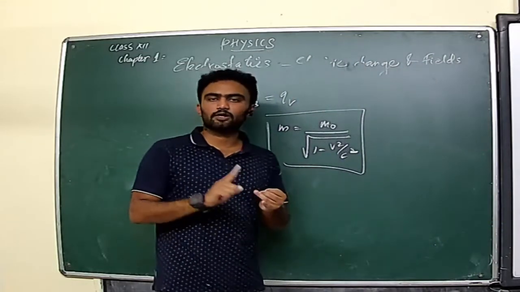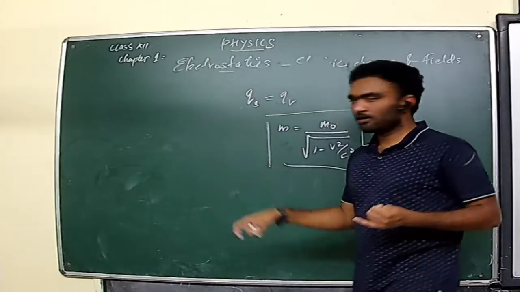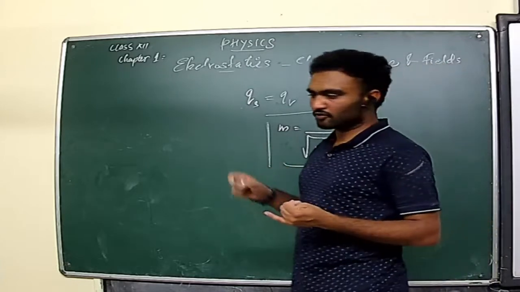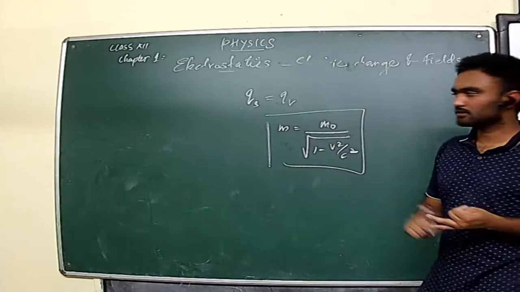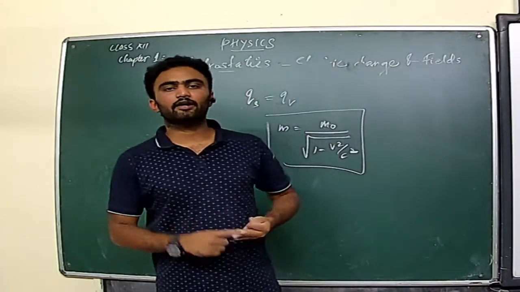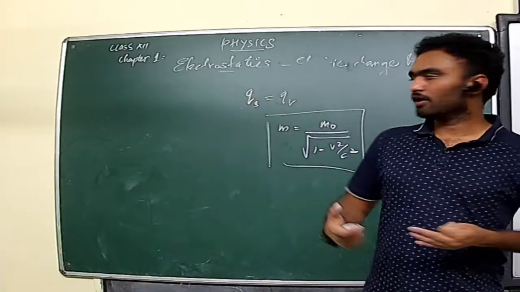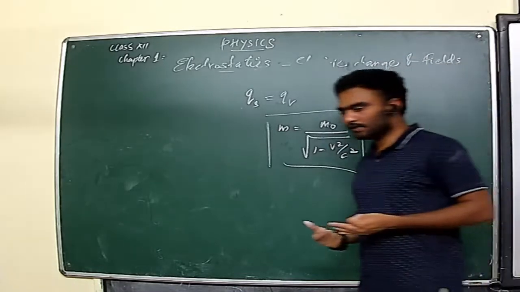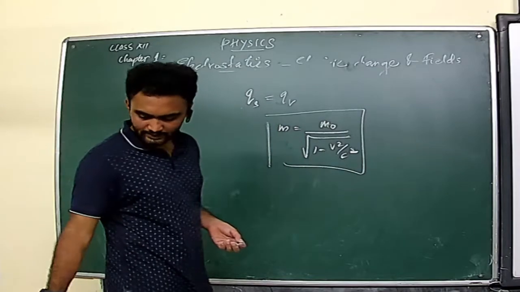First one is quantization of charge. Charges are integral, present as integral multiples of their smallest unit, that is Q equals plus or minus Ne, whereas the second one is conservation of charge. Charges cannot be created nor destroyed. The third one, invariance of charge, which means the value of charge does not change with respect to the velocity. Clear? Okay. So that's all about the properties of electric charges.